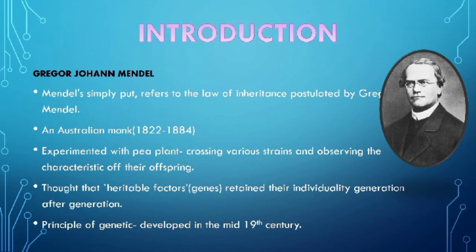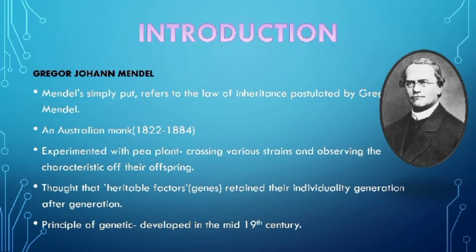Mendel chose to use peas for his experiment due to their many distinct varieties, and because offspring could be quickly and easily produced. He cross-fertilized pea plants that had clearly opposite characteristics. He thought that heritable factors, or genes, retain their individuality generation after generation.